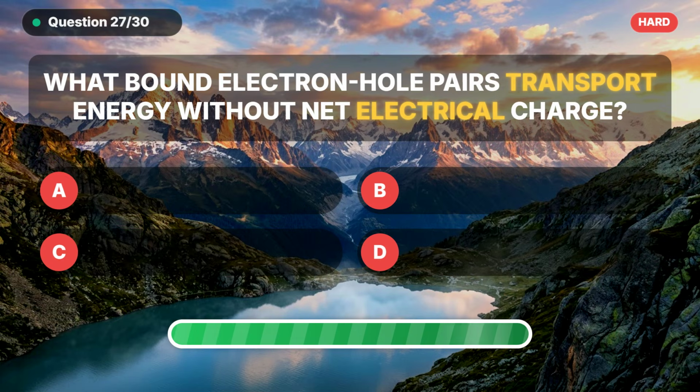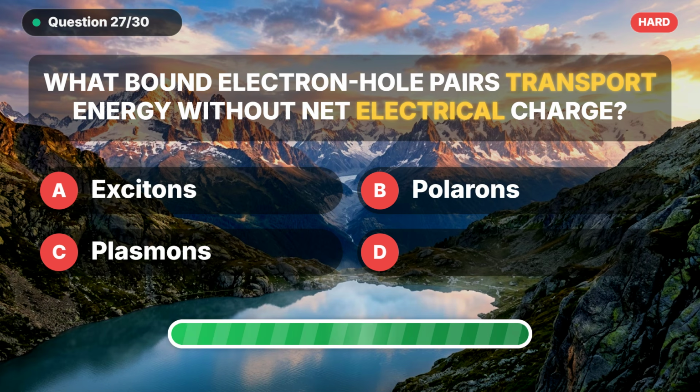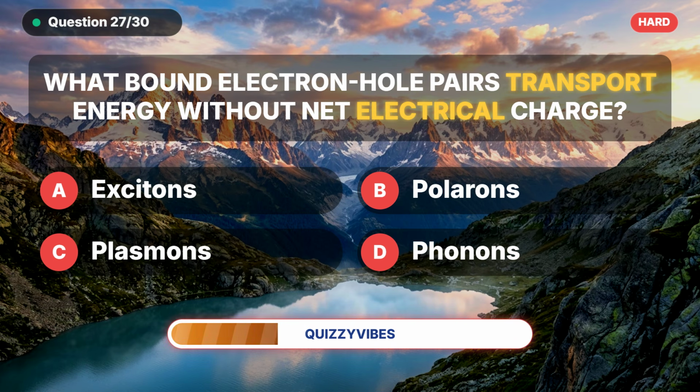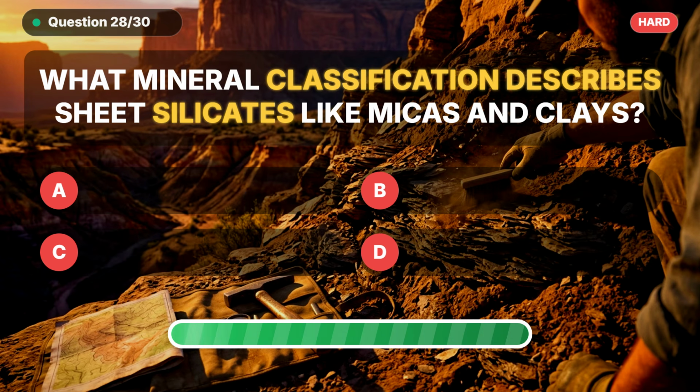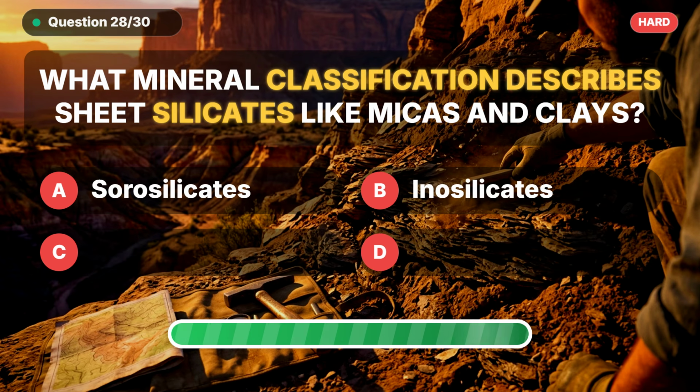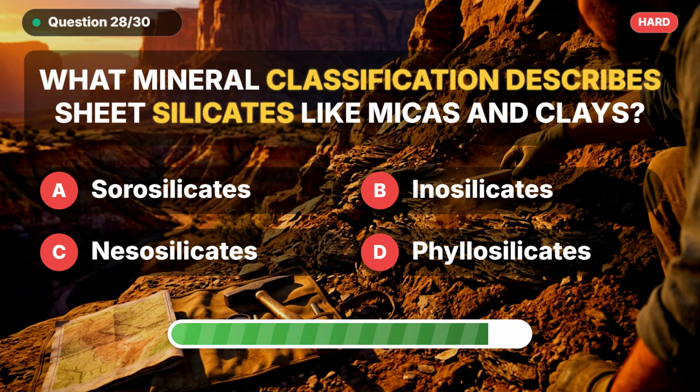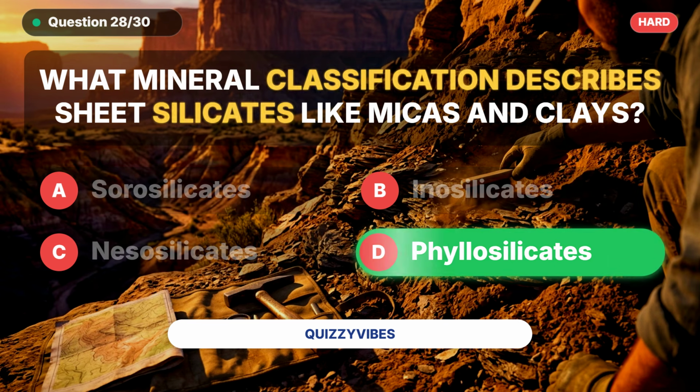What bound electron hole pairs transport energy without net electrical charge? The correct answer is excitons. What mineral classification describes sheet silicates like micas and clays? Here is the answer: phyllosilicates.